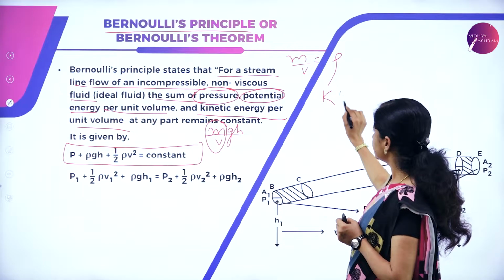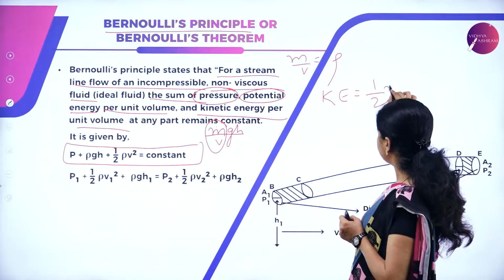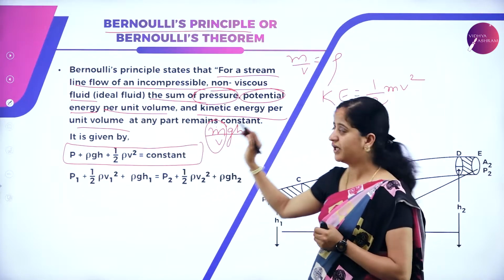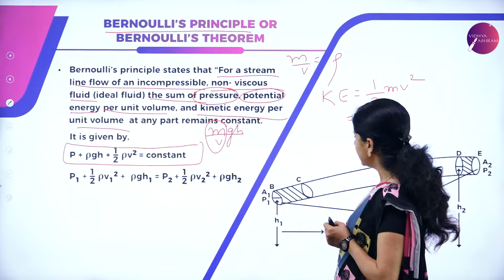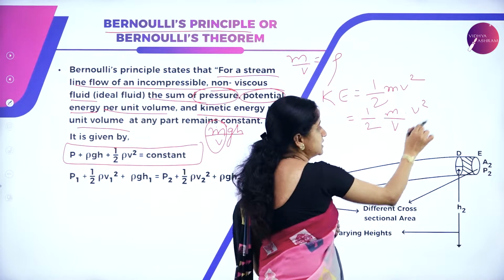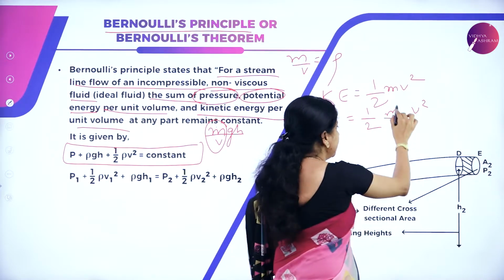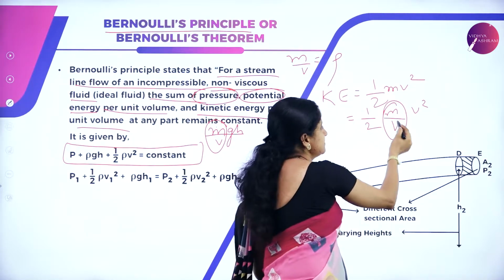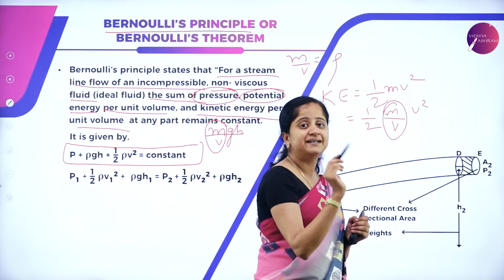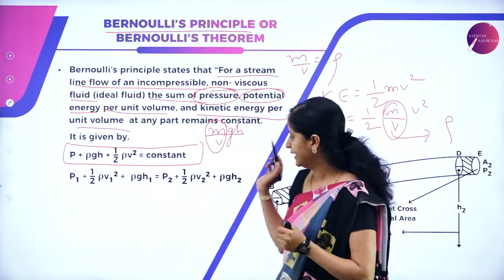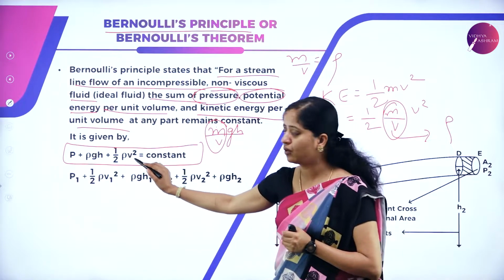Similarly, the kinetic energy expression is half mv square. Here we are saying kinetic energy per unit volume, and hence we can write this as half m divided by V into v square. So, we get m divided by V. Here we do not cancel this V term because we know mass by volume is nothing but density, given by the symbol rho, and hence we get half rho v square.